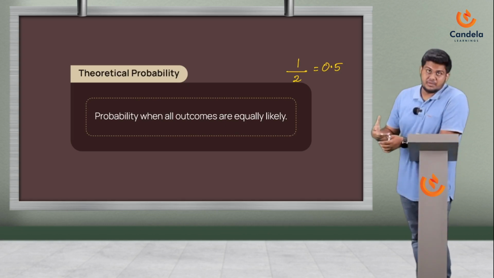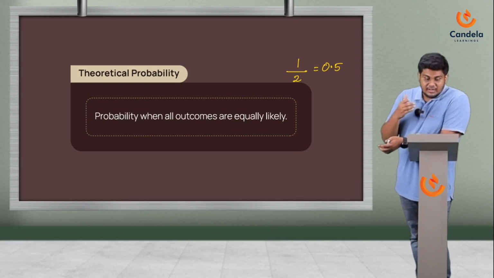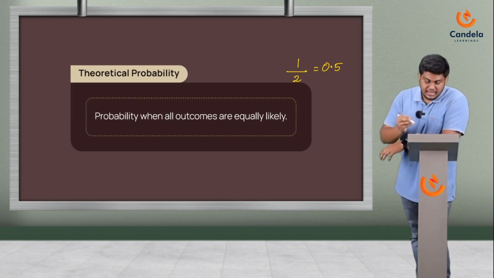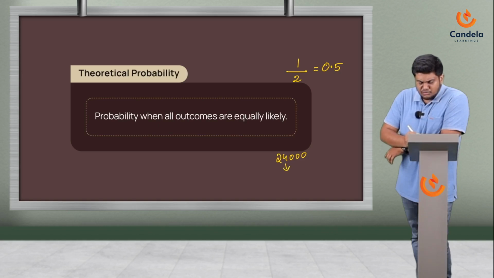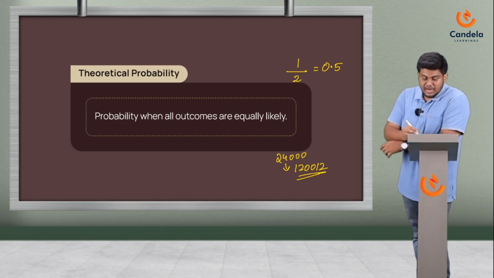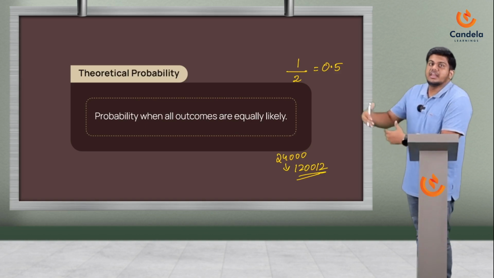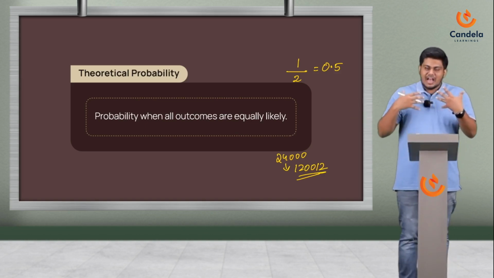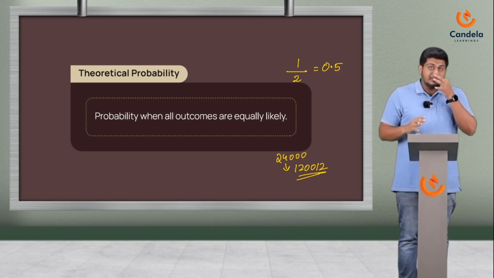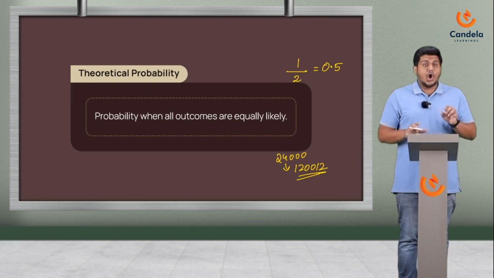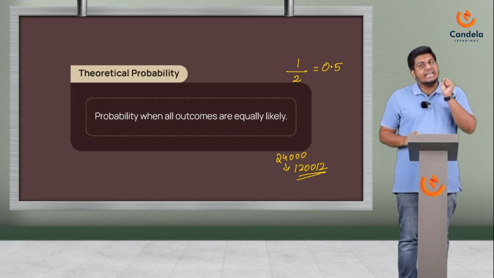But when you actually do the experiment, say for example, like this guy did 24,000 times, the number is somewhere closer to that, not exactly that number. When he did 24,000 times, he got a number of heads close to 12,012. The exact value would have been 12,000, but he got heads 12 times more. But for our simple calculation, we can focus on theoretical probability, that is when all outcomes are equally likely.